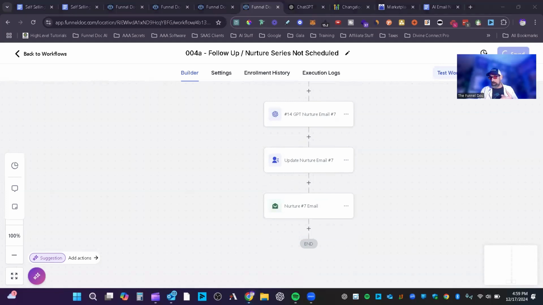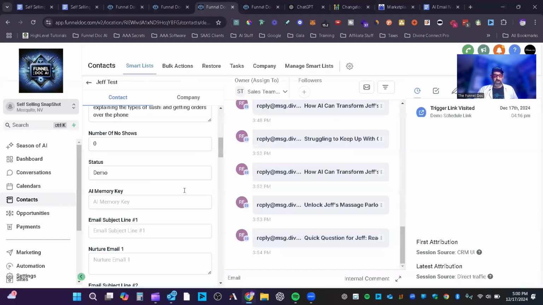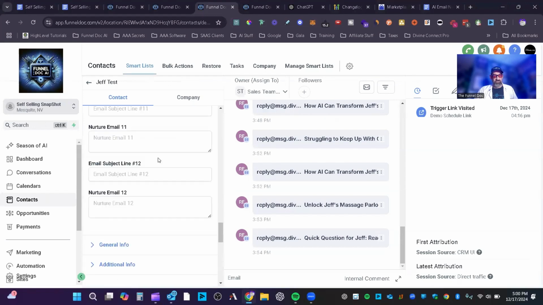You of course would need to go update your custom fields so that you have a spot for 7 and 8. I did it all the way up to 12 in this one because I might want to add more later. But that's what you need to do if you want to do a 13th or a 14th or beyond what's in there already. You can look at it right here. You'll see that I've got them all the way up to 12 in here. But if you need to do another one, you just make email subject line 13, nurture email 13, and just put it in there.